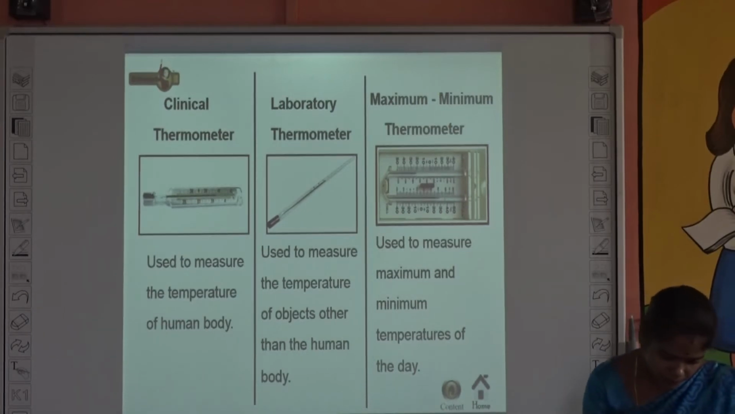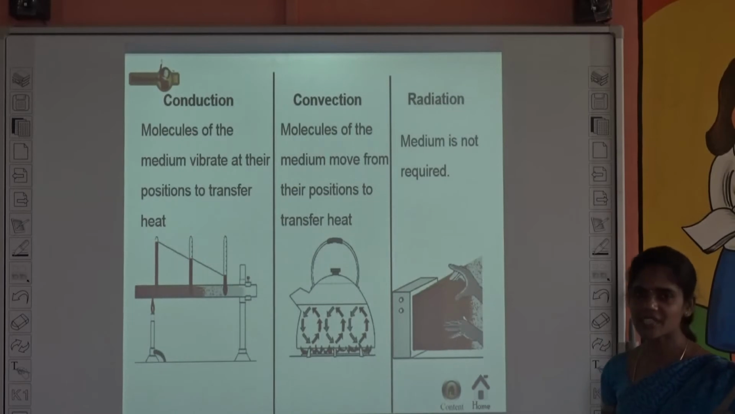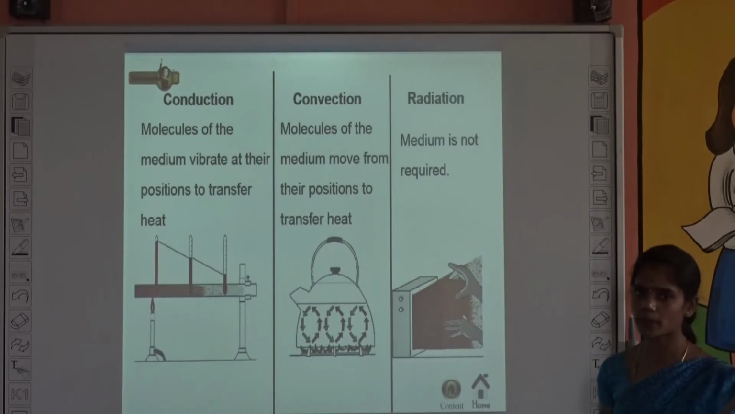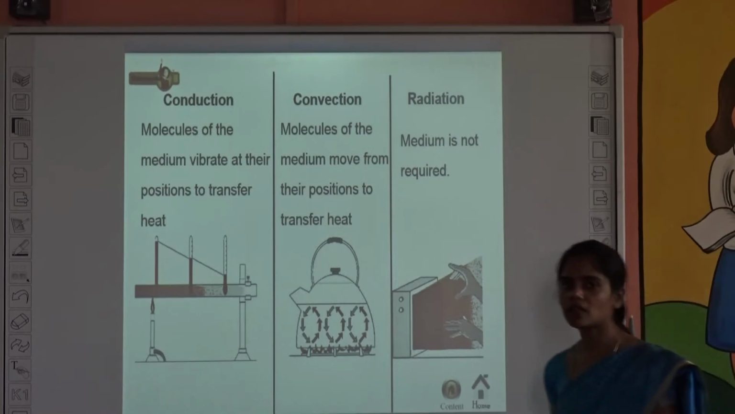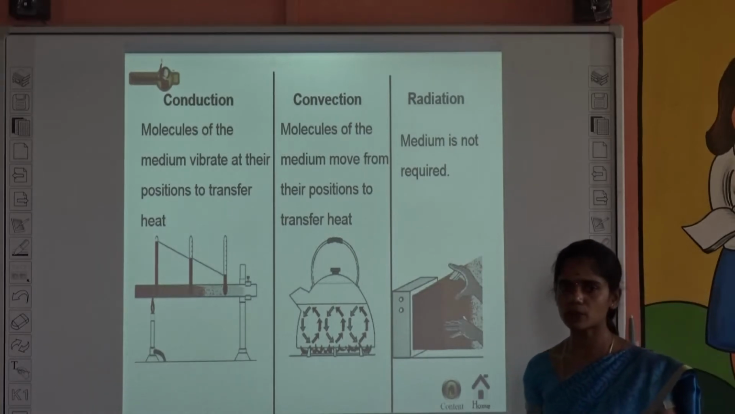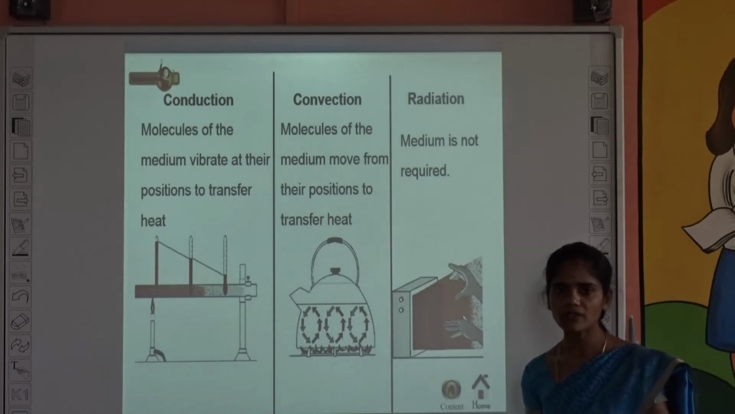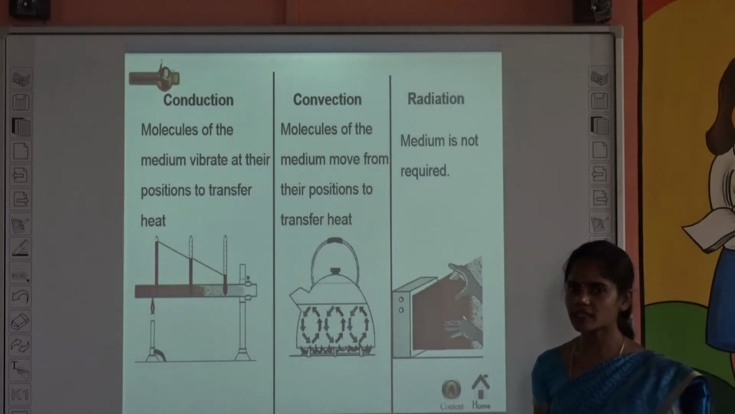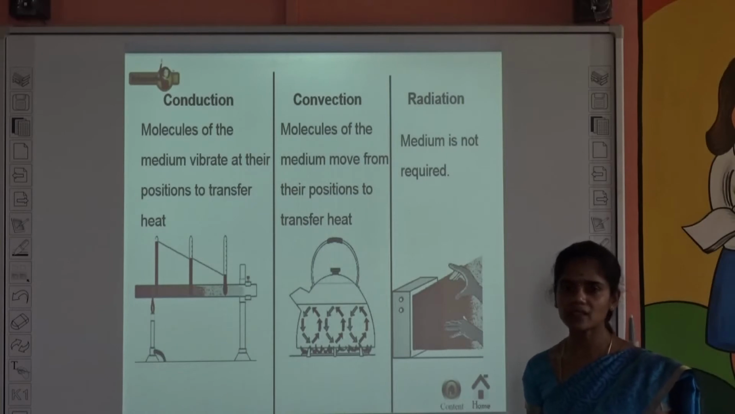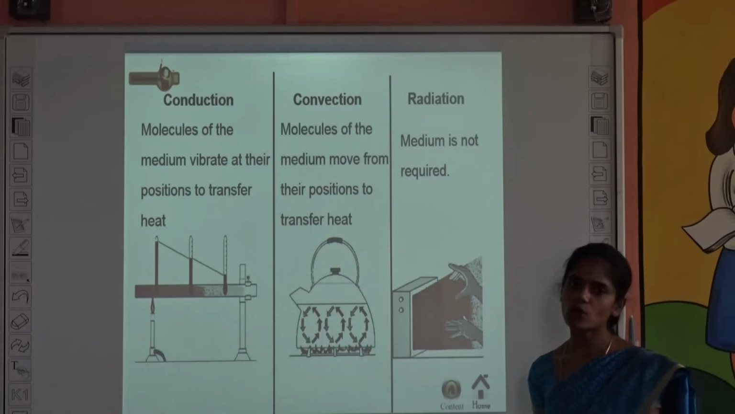And the next one, transfer of heat. Okay, what is called transfer of heat? That is, heat flowing from one place to another is called transfer of heat. For example, take a silver spoon and dip it in hot water. What will happen? After some time we can feel the hotness of the spoon. Okay, so heat is transferred from the hotter object to the colder object. It is called transfer of heat.